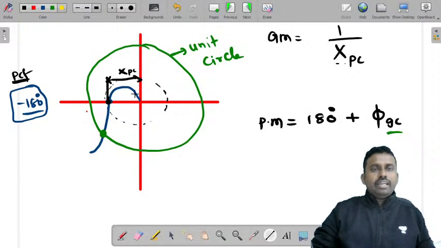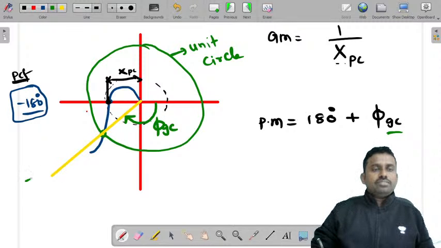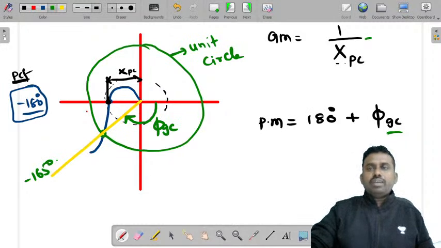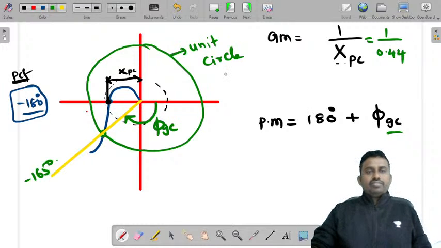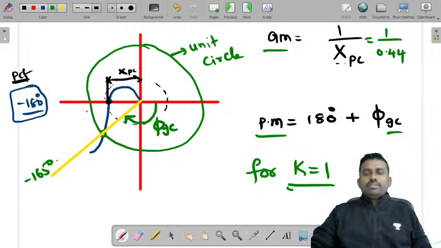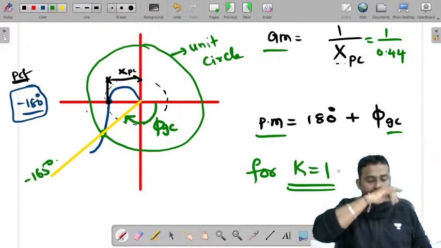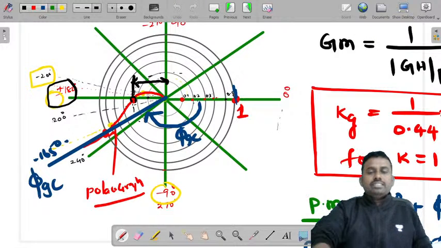Now draw a line from the origin to this point of intersection. So you need to consider a unit circle which will intersect this polar plot and join that point with the origin. The angle that you measure from here with the positive real axis is phi_gc. So we got it as minus 165 and this x value that we got as 0.44. Right, this is the graph. This is how you have to get gain margin and phase margin for k is equal to 1. If you want me to show the previous slide, this is the slide.